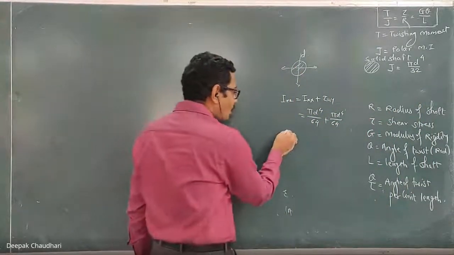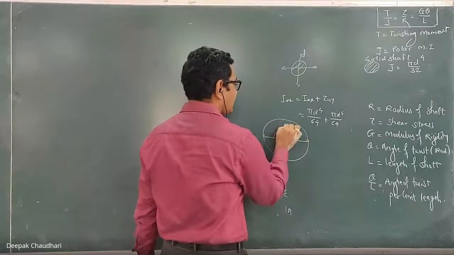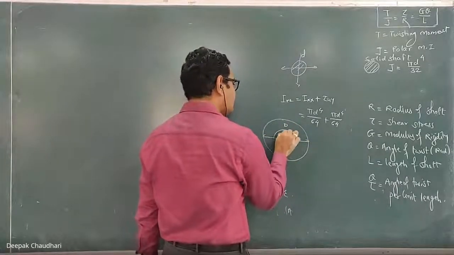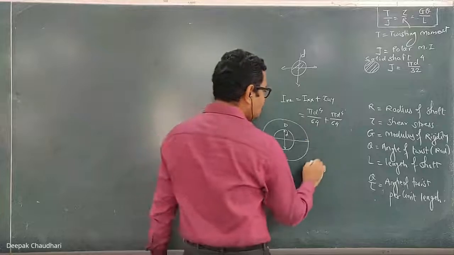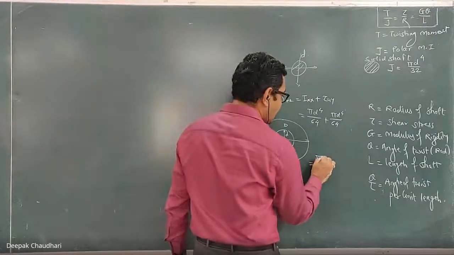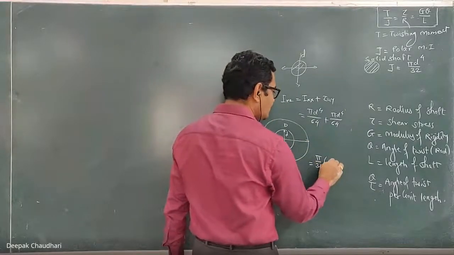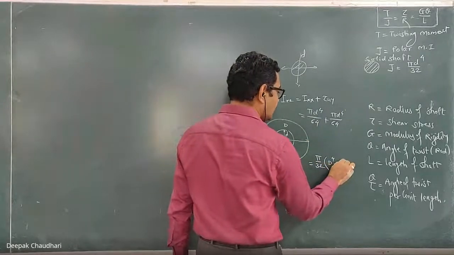Okay, now for the hollow shaft, let the outer diameter be capital D and the inner diameter be small d. So the moment of inertia here for the hollow shaft is pi by 32. In the similar way we calculate it, into in bracket D raised to power 4 minus small d raised to power 4.